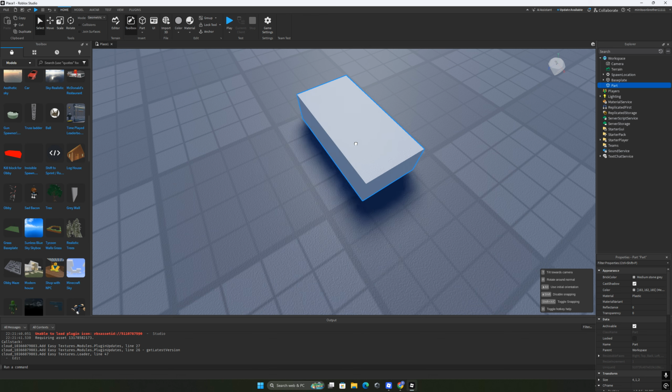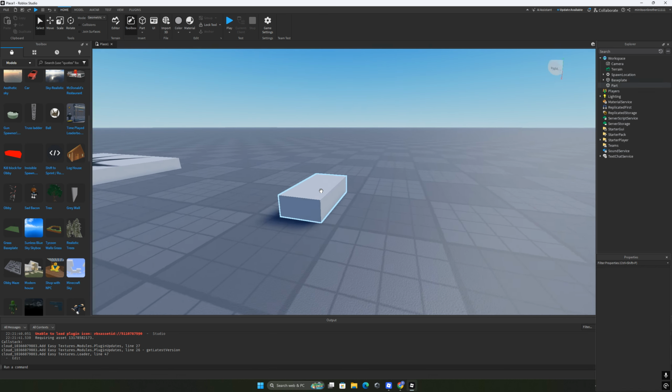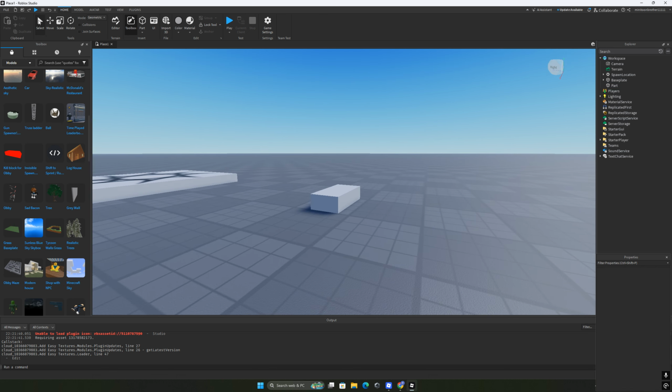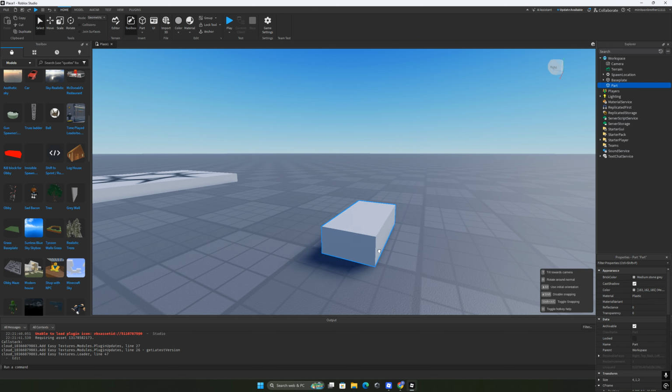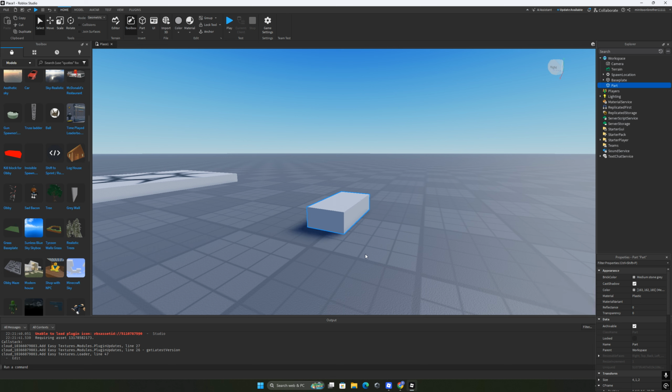Here's our part. To move it, if you look up, you have four buttons: select, move, scale, rotate. Select is already selected, so you don't need to press it. But if you click and hold and drag your mouse, you can simply drag the object. Or you can press 2, which enables the move tool.